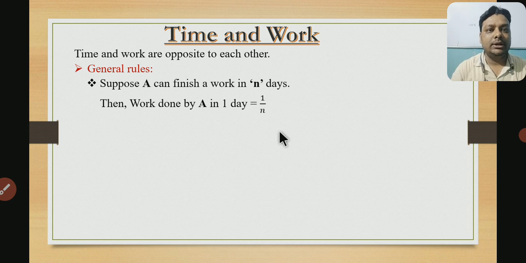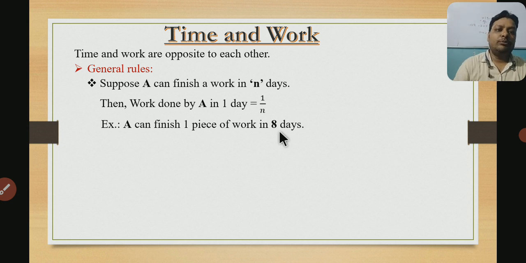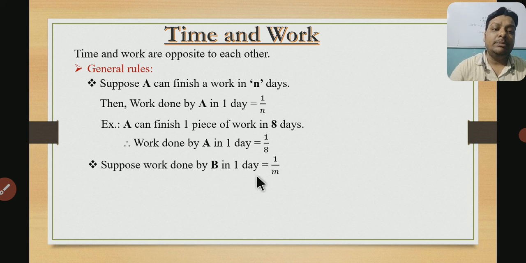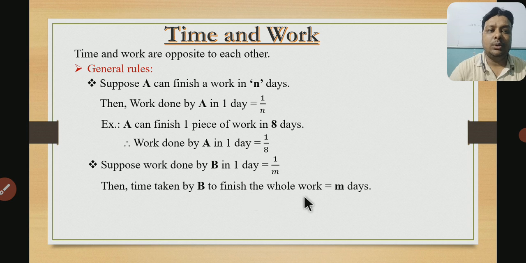That is the work done, and the time is the opposite of it. For example, A can finish a piece of work in 8 days. So we can say work done by A in one day is 1 by 8 part. Now, suppose work done by B in one day is 1 by m. This is the part. If we have to convert it into time, then we can say time taken by B to finish the whole work will be the reciprocal of 1 by m, that is m days. So this is the concept of time and work.